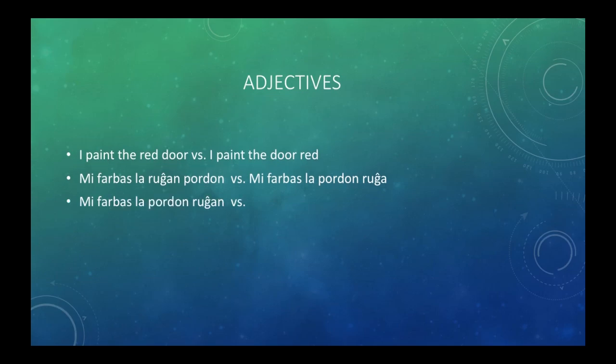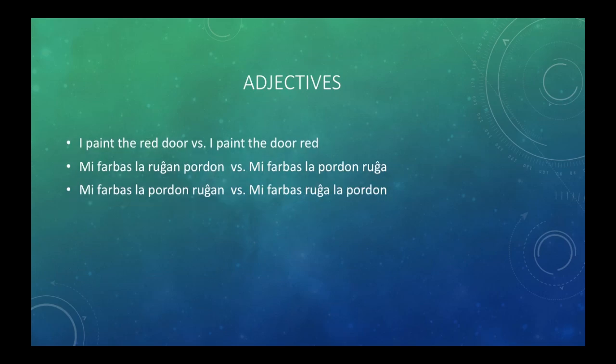"Mi farbas la pordon ruĝan" is exactly the same as the sentence above it. "Mi farbas ruĝa la pordon" is another way of saying "mi farbas la pordon ruĝa." The two sentences on top are the normal ways of saying it. The two on the bottom are alternatives. One other thing to point out is that you can't say "mi farbas la ruĝa pordon." You have to put la directly in front of the direct object. We're going to look at another example here.